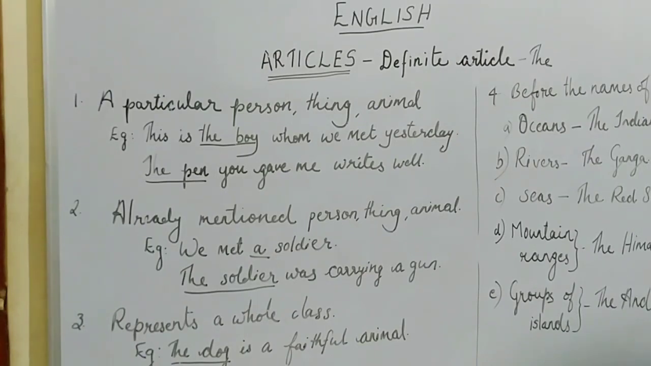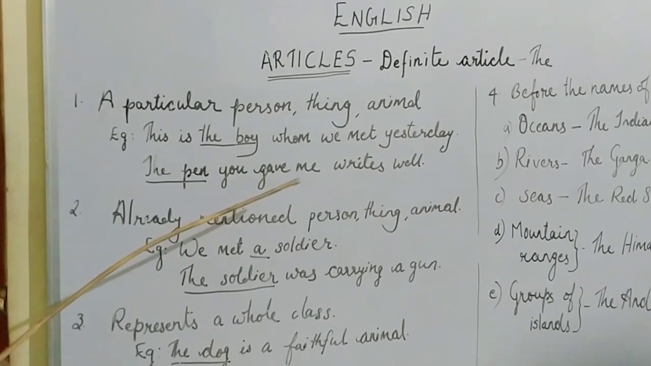So the first use of the definite article is we can use the definite article the when we refer to a particular person, animal or thing. For example, this is the boy whom we met yesterday. Here I have underlined the boy. Here we are specifying this boy because we met him yesterday.